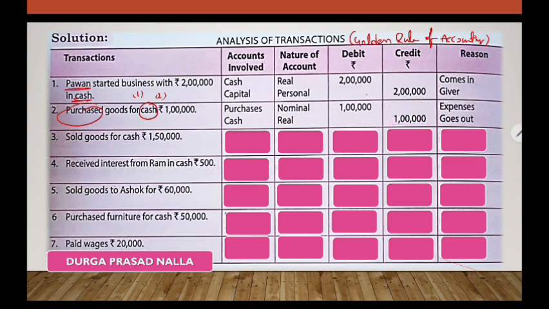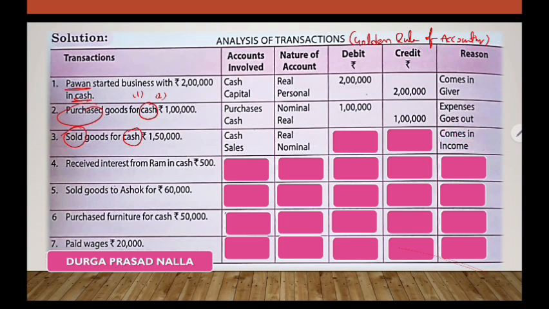Check. Sold goods for cash 1,50,000. The transaction includes cash and sales. One is cash, the other one is sales. The nature of accounts: cash is always real, sales is nominal. Why? Because it's a regular income. In a year, multiple times it will happen. So recurring nature. That's why we can put it under nominal account.